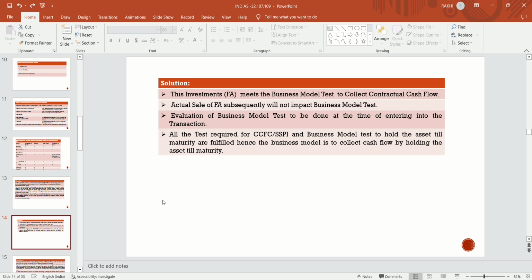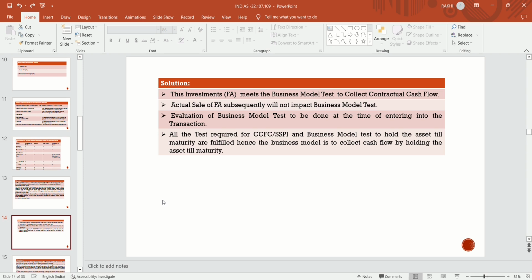Actual sales of financial assets subsequently will not have an impact, because infrequent sales occur subsequently, not at the time of making the transaction. So it will not impact the business model test. Evaluation of the business model test is to be done at the time of entering into the transaction. All the tests required, the SPPI test and the business model test to hold the asset till maturity, are fulfilled. Hence, the business model test to collect contractual cash flows by holding the asset till maturity is met, and it should be recognized at amortized cost.